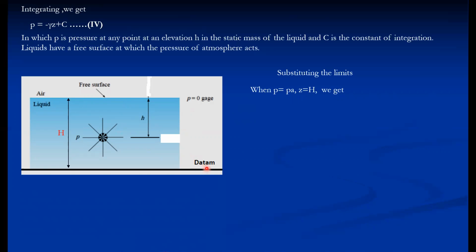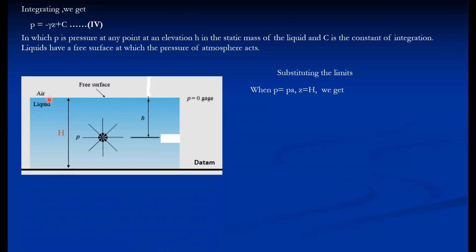If we consider the datum line, Z is measured from the datum line, along the Z direction. Z is positive in the upward direction. In order to calculate C, we require a boundary condition, and we have a known boundary condition, that is at the free liquid surface.